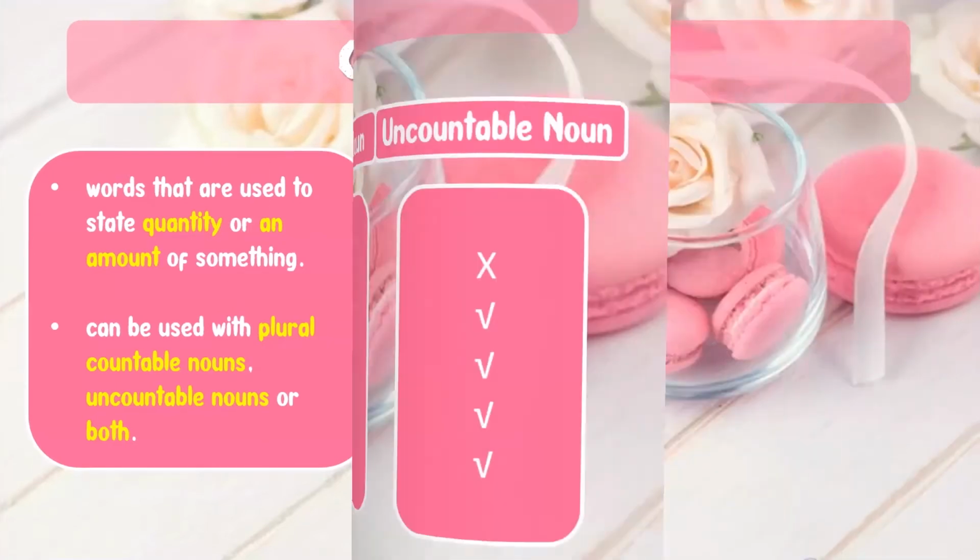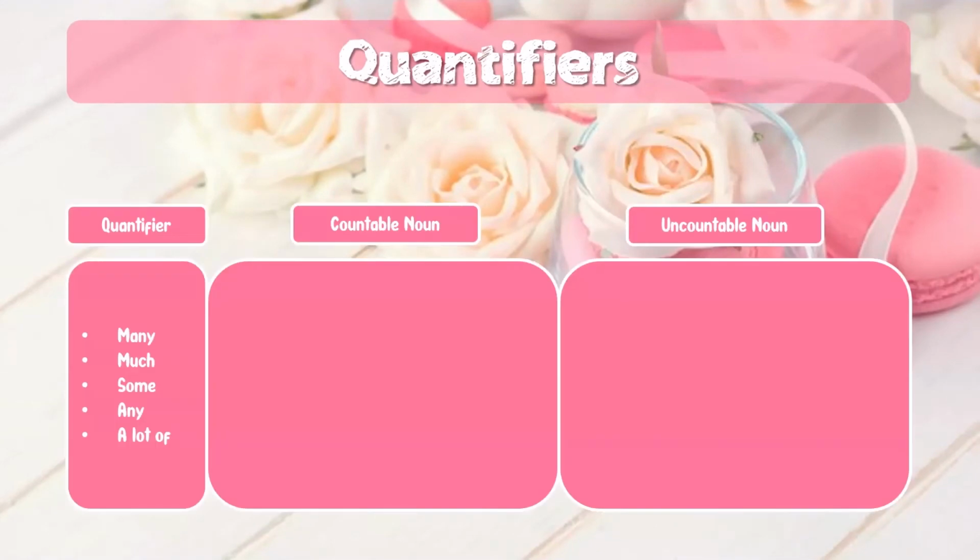Let's see the examples in sentences. For the word many, it can be used with countable noun. So the example is like this. There are many bananas in the basket. But it cannot be used with uncountable noun. As for the quantifier much, it cannot be used with countable noun. But for uncountable noun, it can be used like this. There is still much water in the glass.